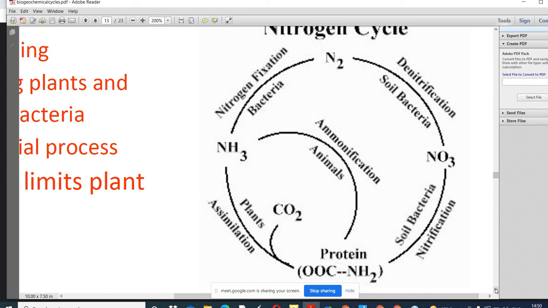That means it becomes part of atmospheric nitrogen. So formation of atmospheric nitrogen is called denitrification.